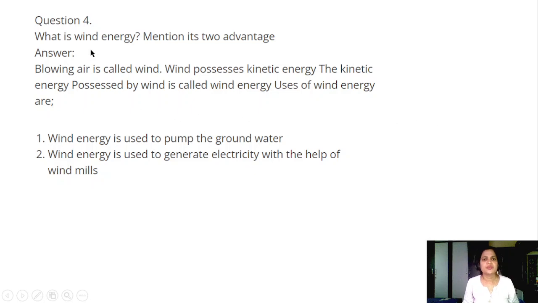Question number 4. What is wind energy? Mention its two uses. Answer. Blowing air is called wind. Wind possesses kinetic energy, and the kinetic energy possessed by the wind is called wind energy. Wind energy is used to pump groundwater. Wind energy is used to generate electricity with the help of windmills.